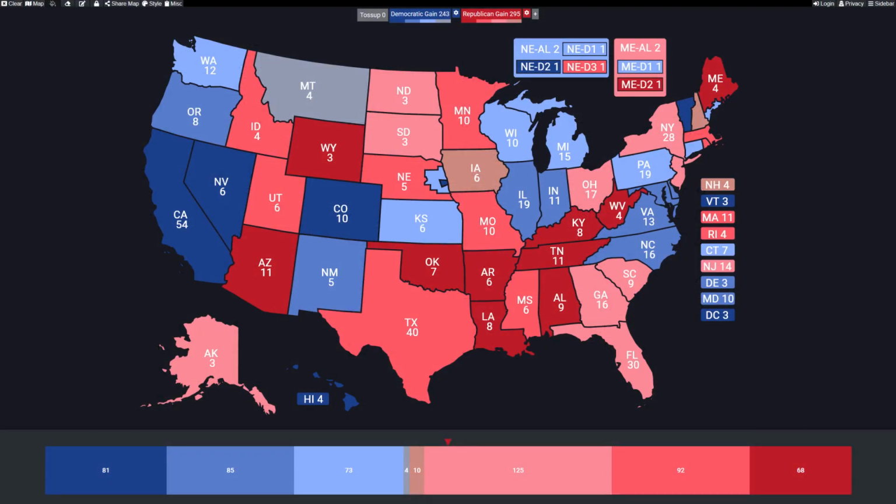It's very similar shading. We've got the darkest colors. Those are 10 or more point shifts. But this time, the very lightest colors, those are under 1 point shifts. We're going to say those are the tilt margins. And we've got a few of those: Montana, Iowa, and New Hampshire. So as always, what are the takeaways from these shifts?